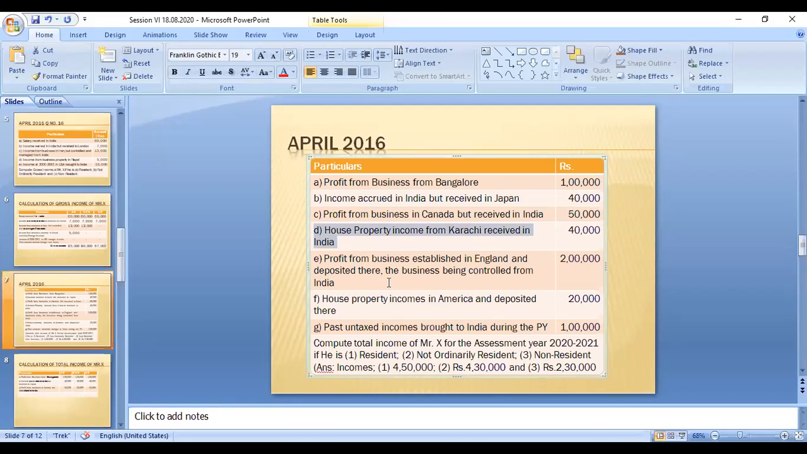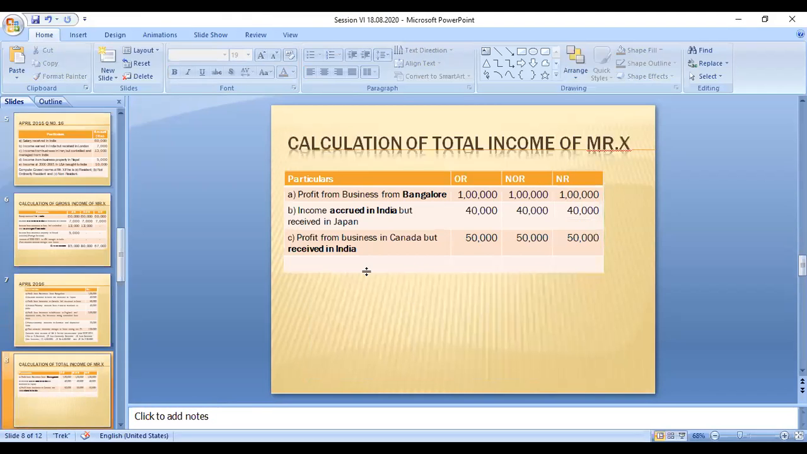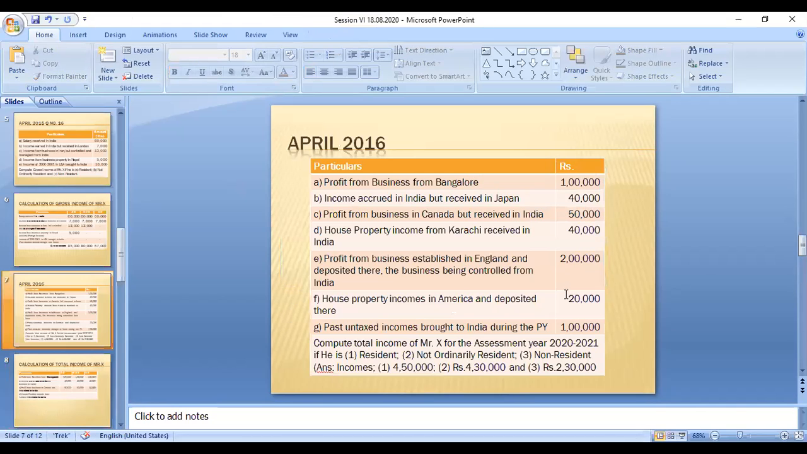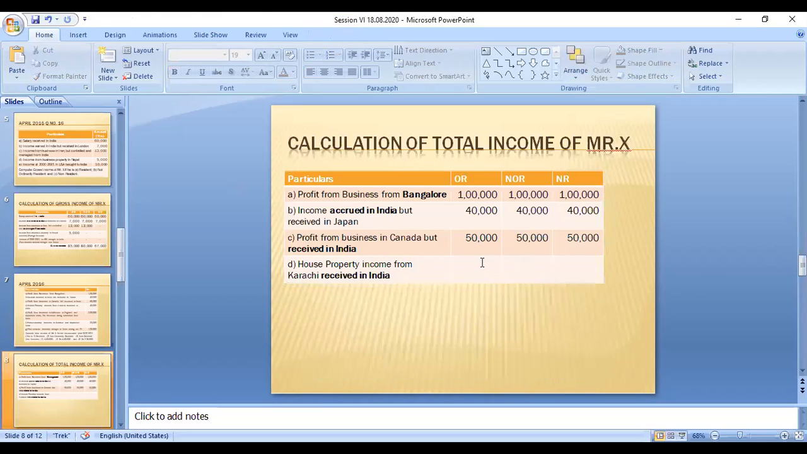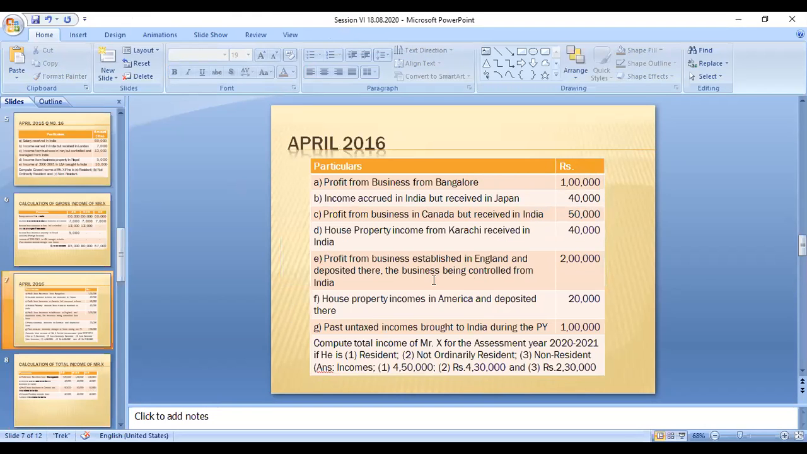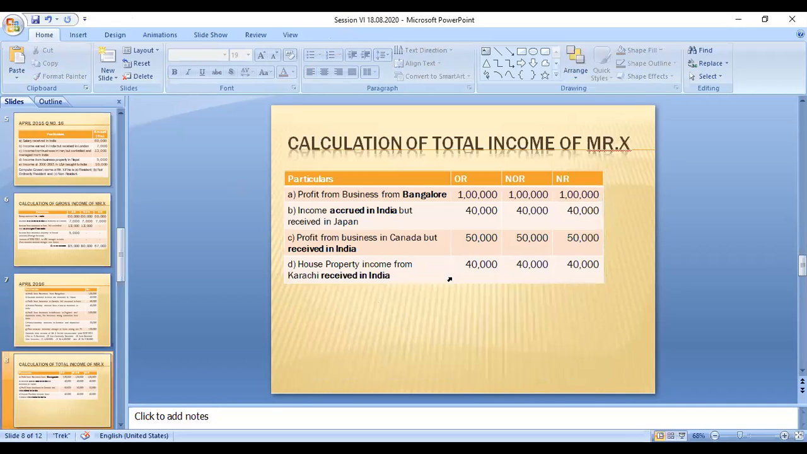Fourth one, house property income from Karachi received in India. This income is also Indian income, received in India. Karachi is in Pakistan, but this 40,000 amount is taxable irrespective of the residential status of the individual, because this is an Indian income.